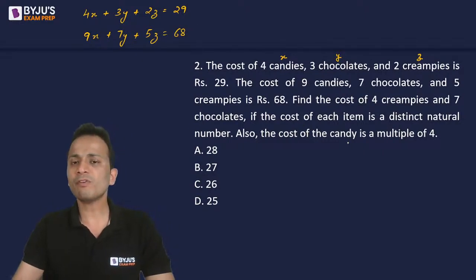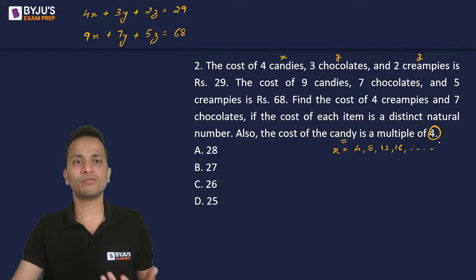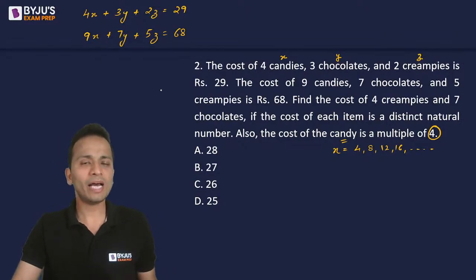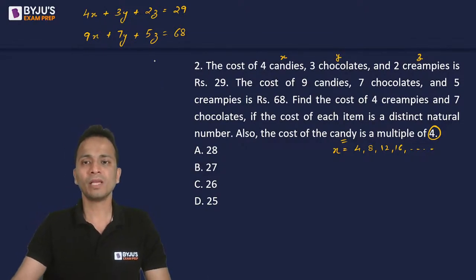Okay. Now they have also given that the cost of a candy is a multiple of 4. So cost of a candy, that means the value of x can be 4 or 8 or 12 or 16, or any multiple of 4, right? So I'll do a little bit of hit and trial, and we'll substitute the values of x as 4, 8 or 12 or 16, and we'll find out which of these values is a feasible value of x, right?